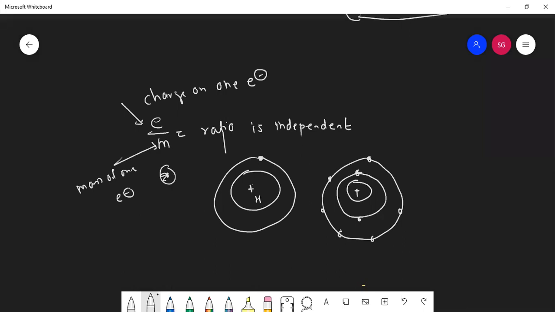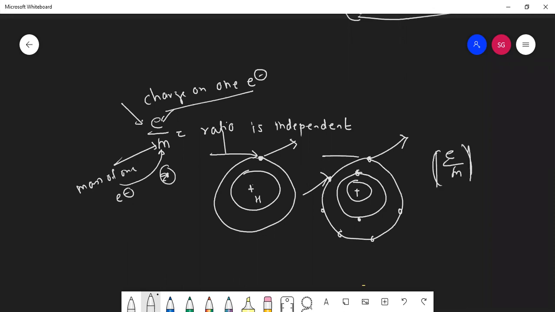6 electrons. Now, if this electron is ejected, students, the charge on one electron will be the same, whatever we have calculated, and the mass of one electron also will be the same. If I eject this electron, which is in the outermost shell, still the E by M ratio will be the same, students. Whichever gas you take, the E by M ratio will be the same. Did you understand this?